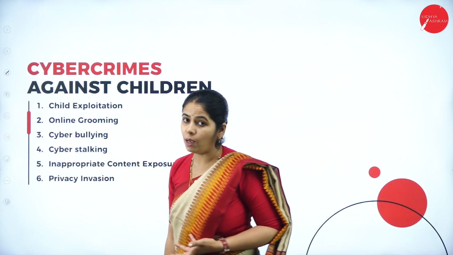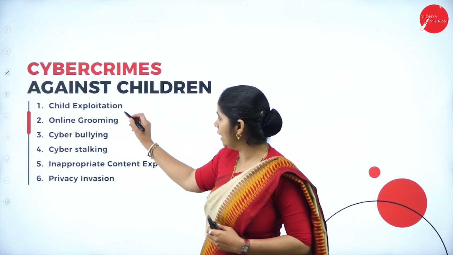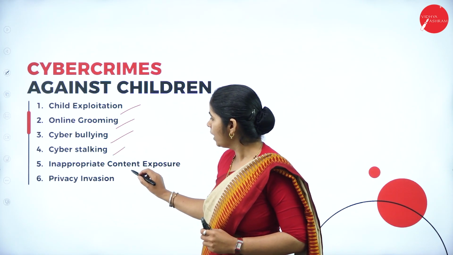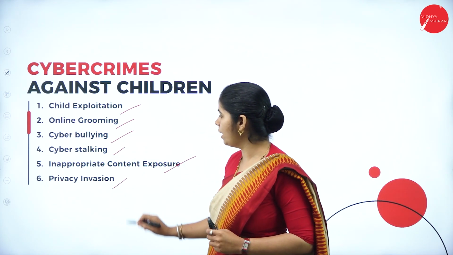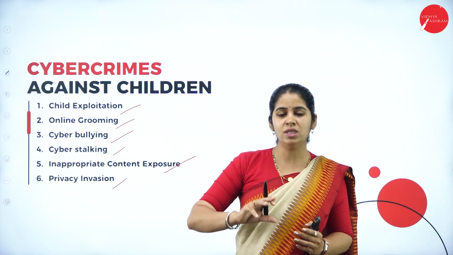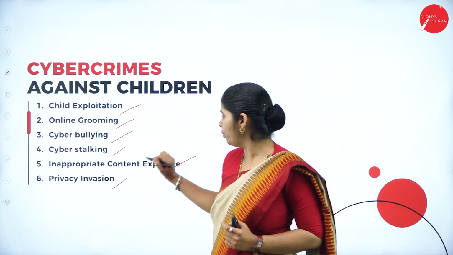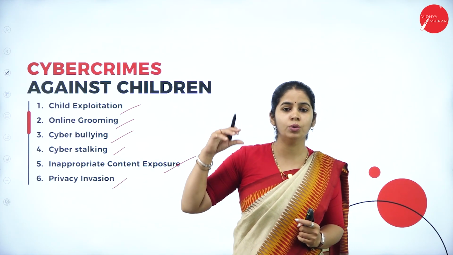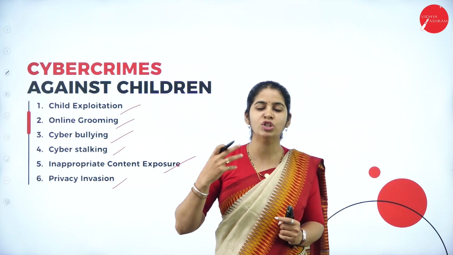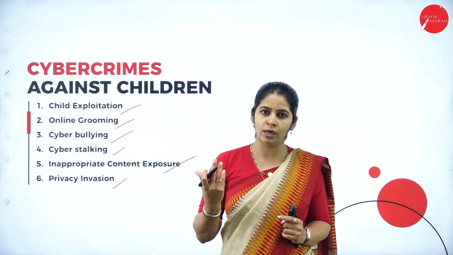The different types of cybercrime activities that happen with children are: child exploitation, online grooming, cyberbullying, cyber stalking, inappropriate content exposure, and privacy invasion. Changing the particular person's details is called privacy invasion. Inappropriate content exposure: a child should be exposed only to good content from which he or she can learn something good and make use of the internet, right?